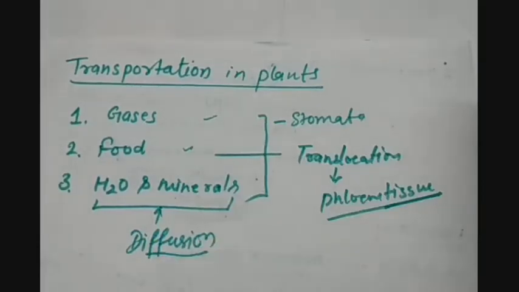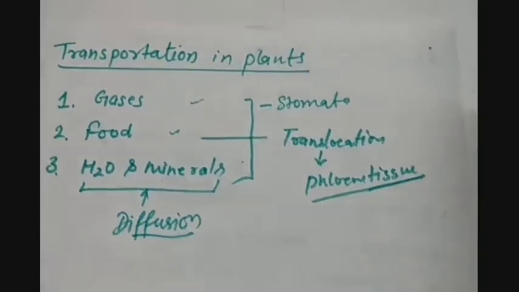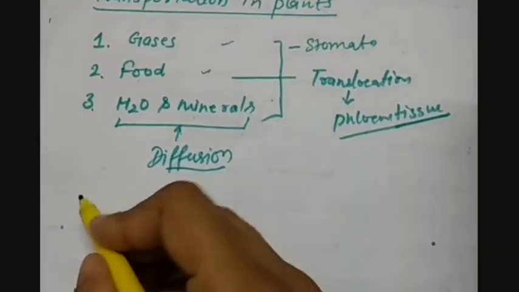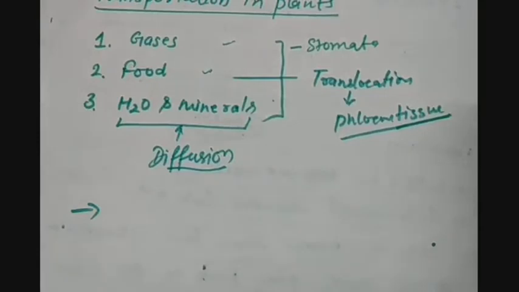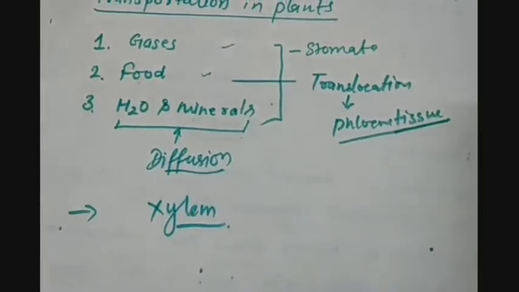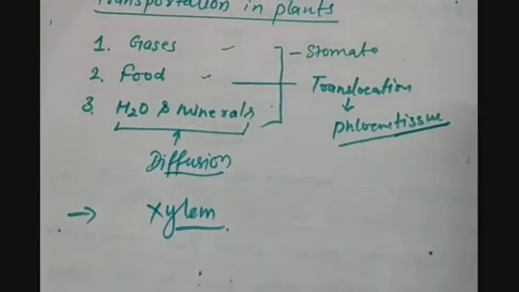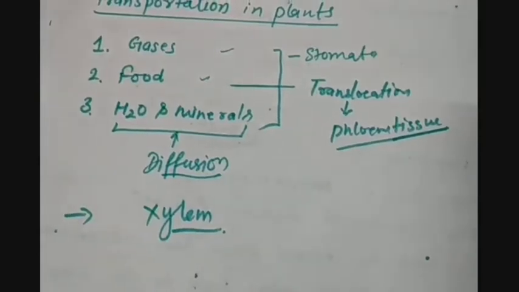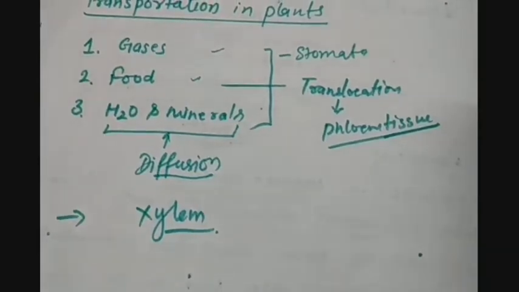But if the tree is very tall, then how will the water and the minerals reach the tip of the tree? For that we need to create a suction, or the effect of a pump, inside the tree. We have the xylem tissue, which has tube-like structures like tracheids, which help in moving the water in one direction only.